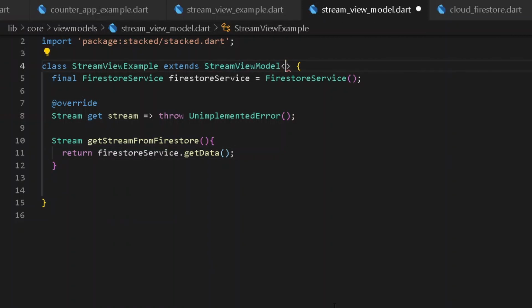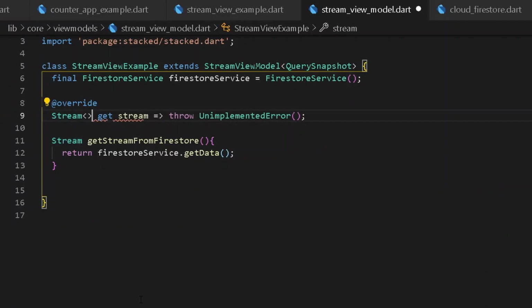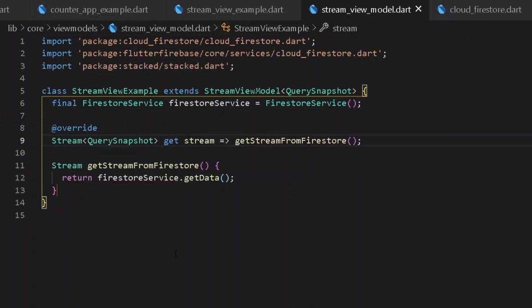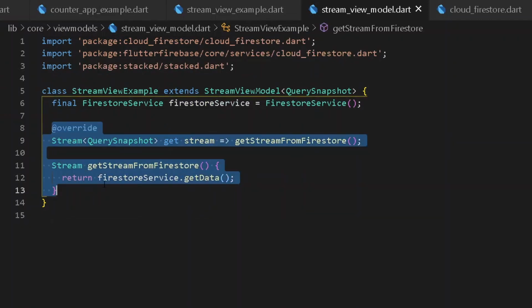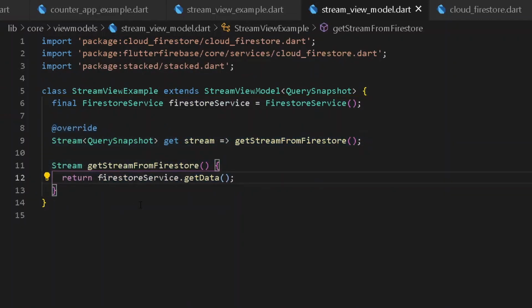So here I shall be simply having a type of query snapshots, and same thing goes here. It shall be having a type of a query snapshot, and instead of throwing an unimplemented error, I shall be having here our entire method of get. Now this is all about getting all the streams from our Firestore. Now this looks very easy because it is easy and very awesome. Let's have a type to our stream.